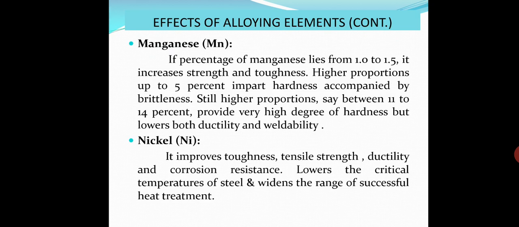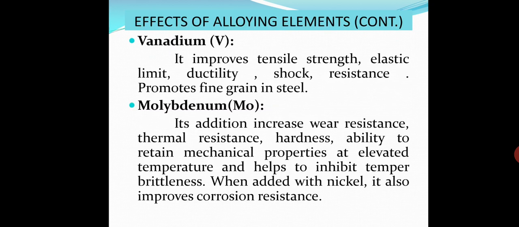Next is nickel. It improves toughness, tensile strength, ductility and corrosion resistance. It also lowers the critical temperature of steel and widens the range of successful heat treatment. Vanadium improves tensile strength, elastic limit, ductility, shock resistance and promotes fine grains in steel.